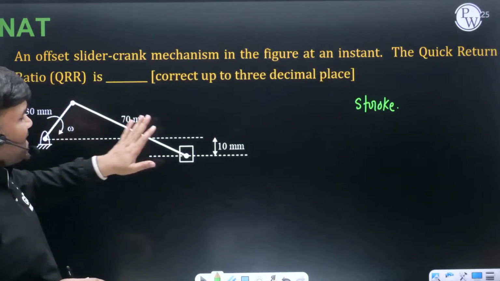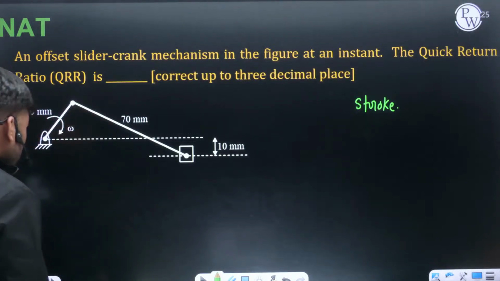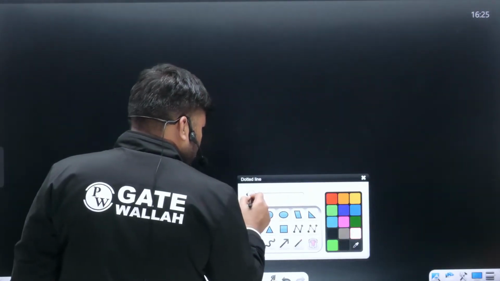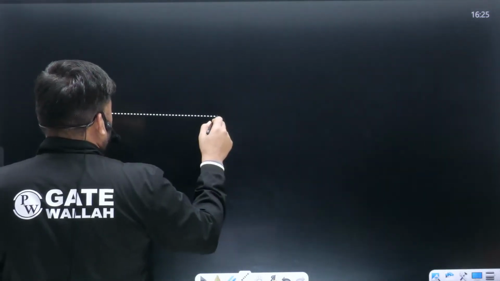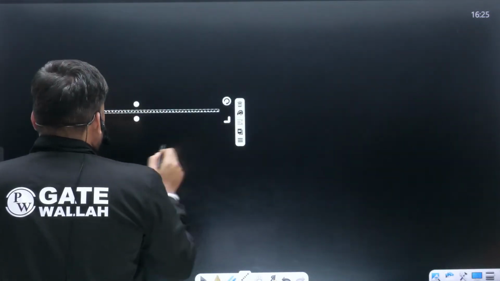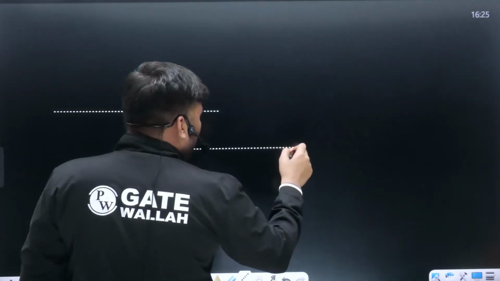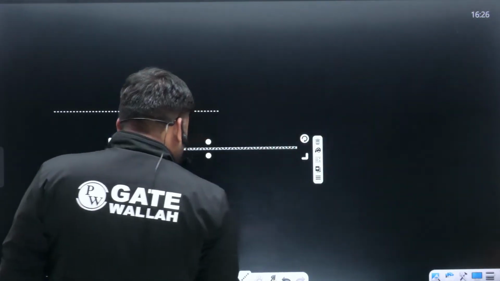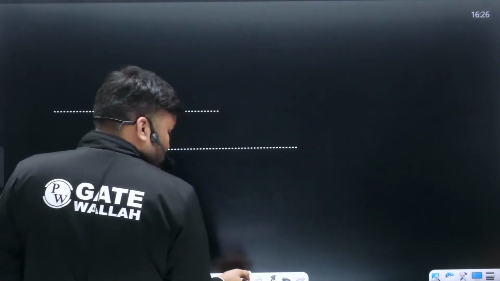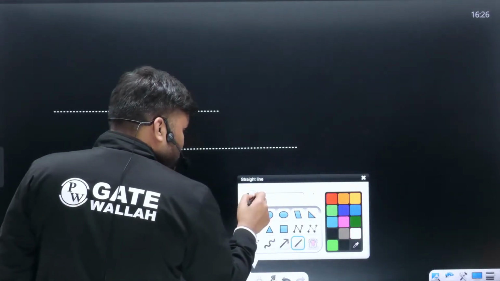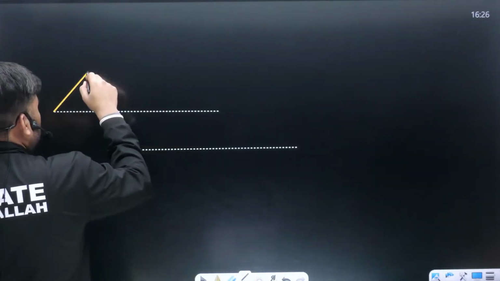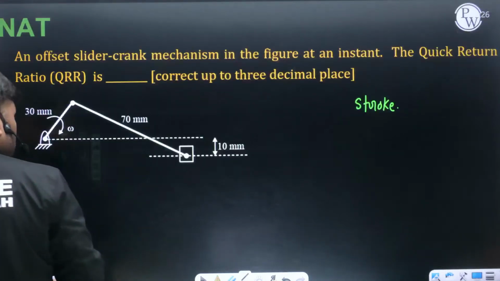The offset slider crank mechanism they have given. Let me draw this on a new page. The diagram is something like this. The offset they have provided in the downward direction. The mechanism is somewhere here. This is the crank.